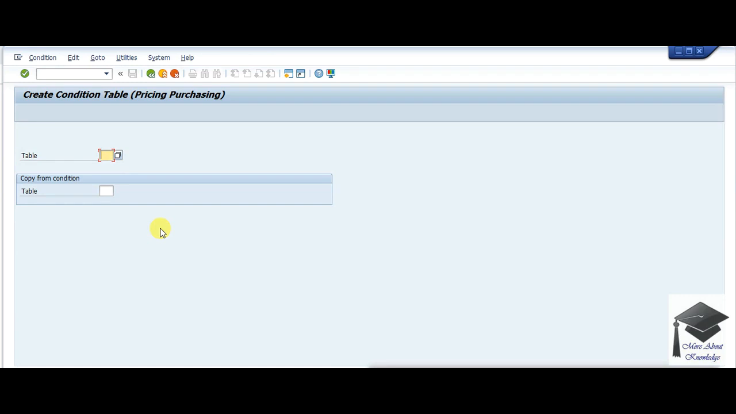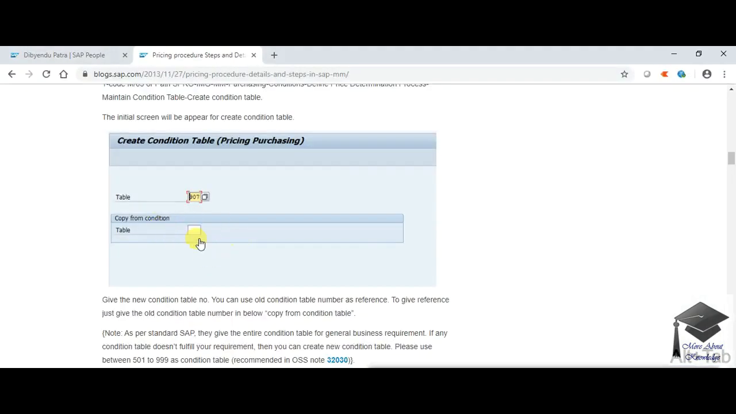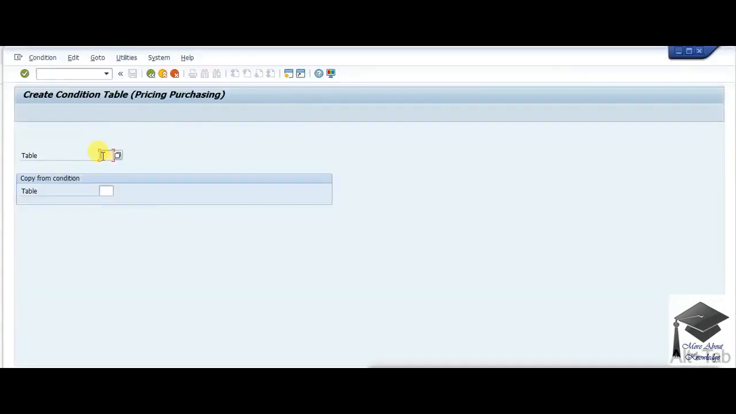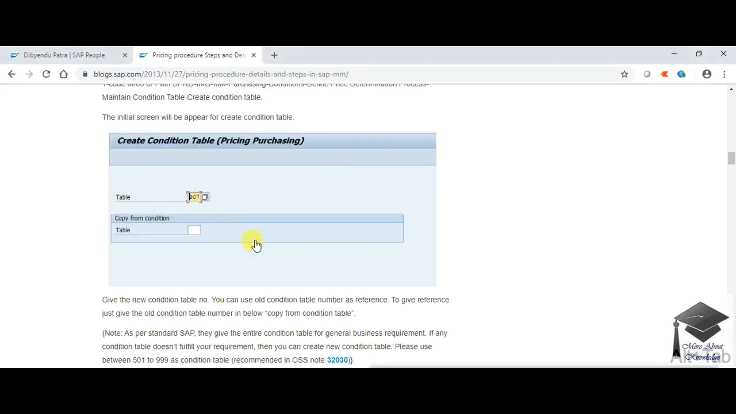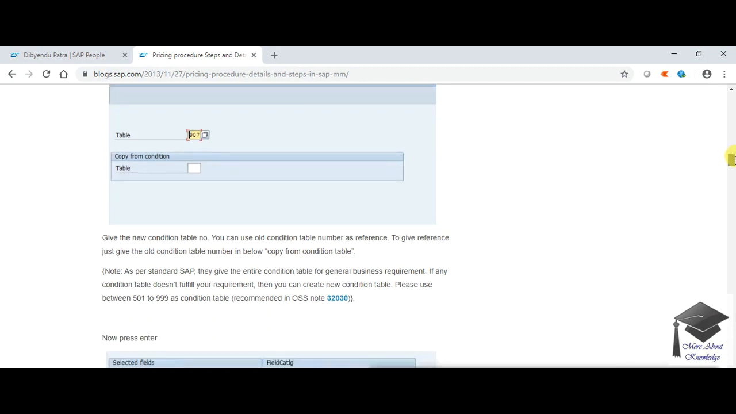Here you can see this screen exactly matches this screen. Now you need to enter a table number. As I have shown you, you need to use table numbers from 501 to 999. It is recommended in OSS note 32030. So I would suggest you first read this OSS note. If you have any understanding problem regarding this condition table, let me know in the comment section. I will explain more.